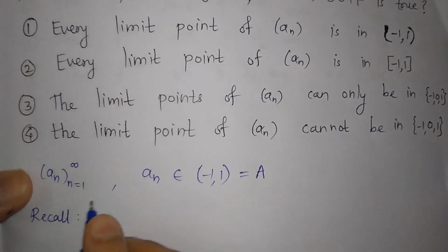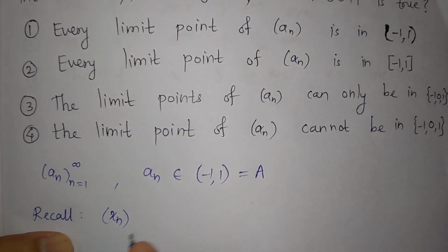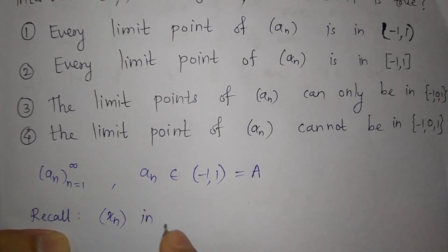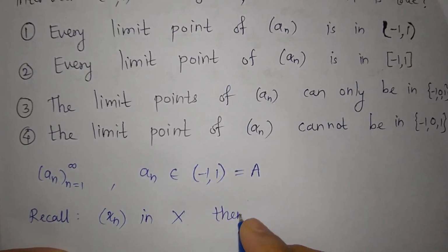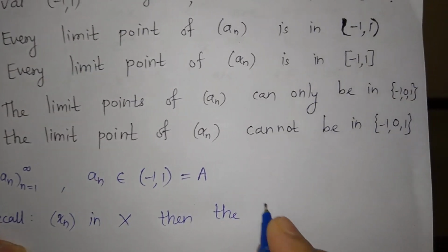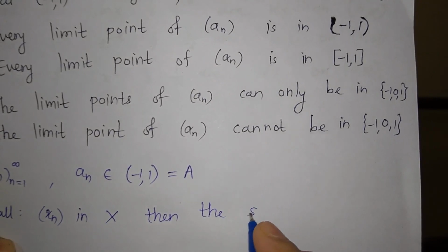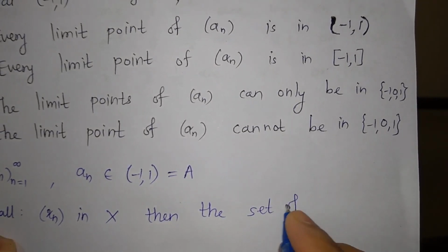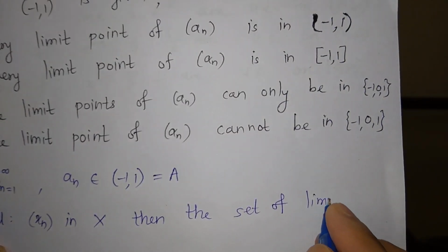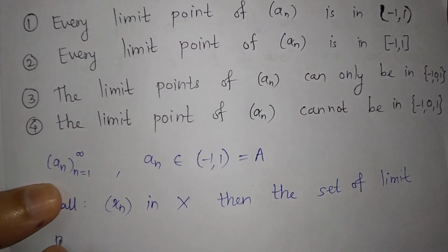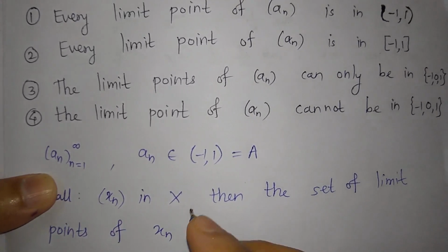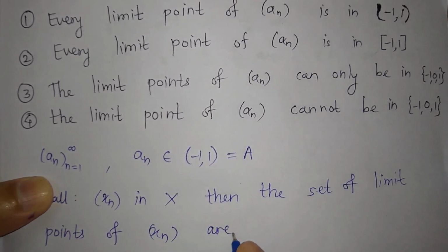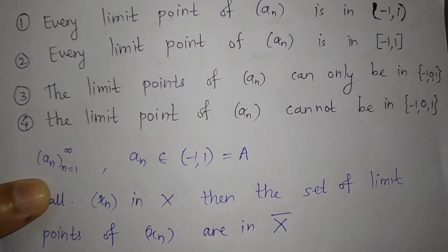Whenever we have a sequence x_n in X, then the set of all limit points of the sequence x_n are in X closure.